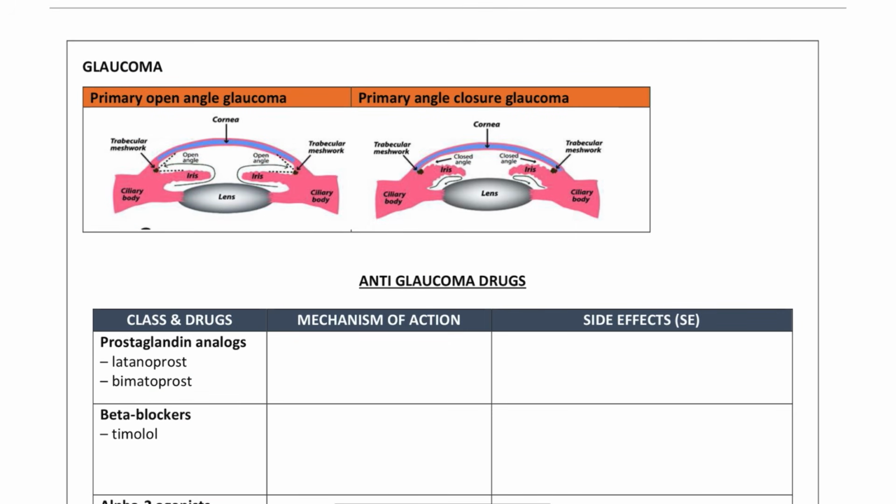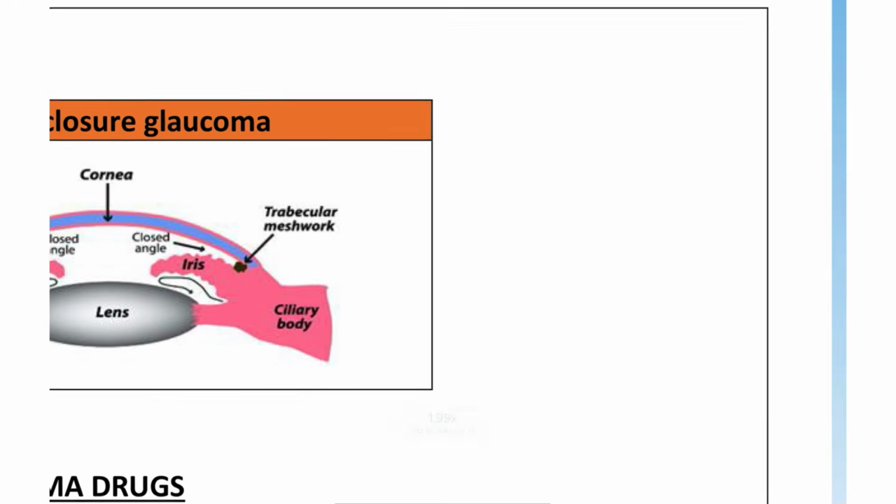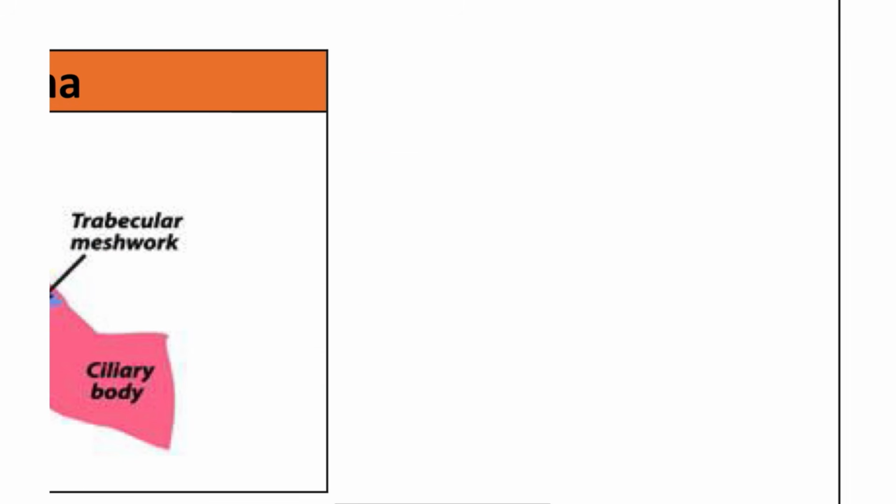Next, moving on to glaucoma. In glaucoma there are two types: one is open angle glaucoma and the other is closed angle glaucoma. What is meant by open angle glaucoma and how does it actually form? We have the ciliary body, which is producing the aqueous humor. The aqueous humor has to get out from that place; it can't stay in the same place.